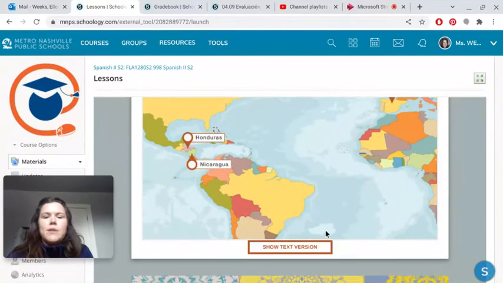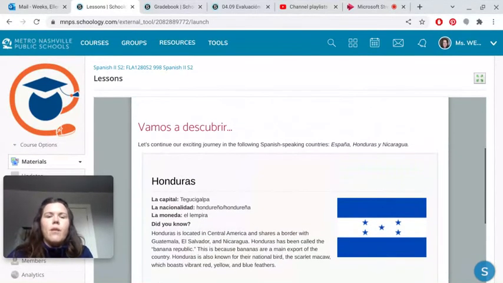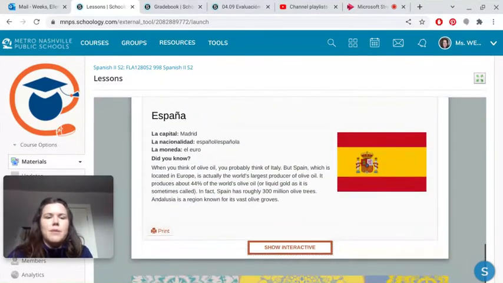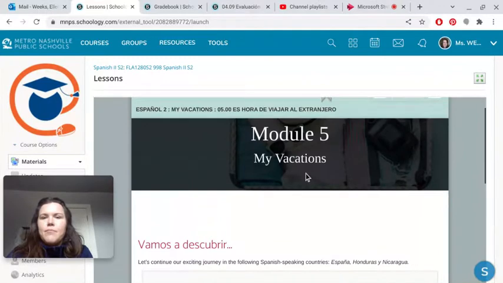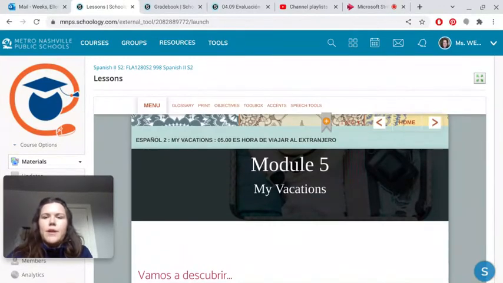If you want to see all three at once, you can go to the text version. You can click that link and it pulls all three up at the same time. So you can look at all three. You can also print this if you'd like to study it. Then we're going to click over here to the next section.